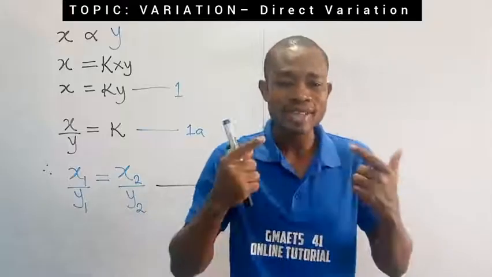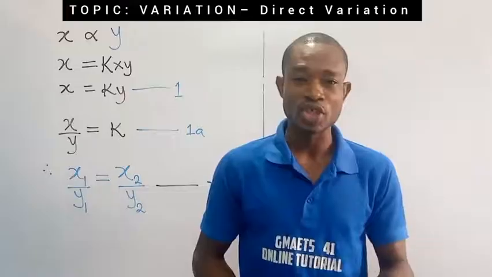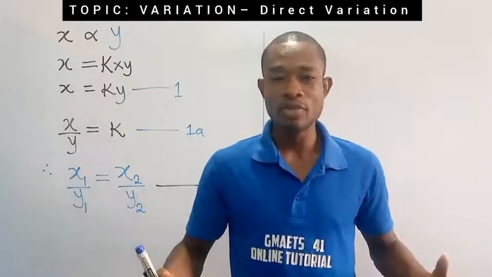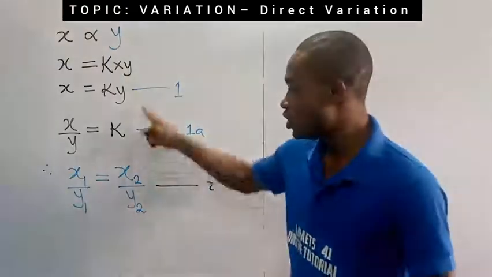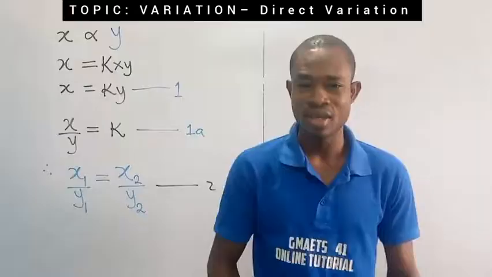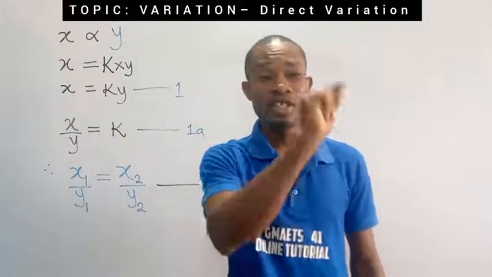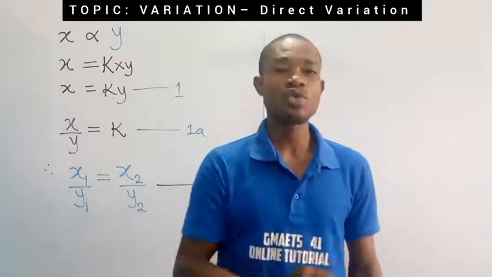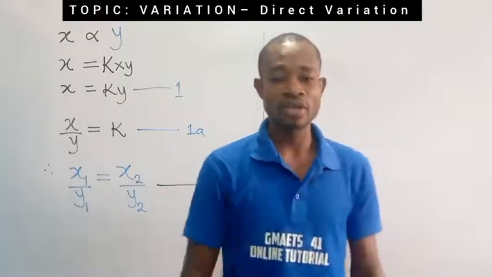For example, you can think about Charles' law. Charles' law relates volume and temperature in chemistry under gas law. It tells us that volume is directly proportional to what? The gas temperature. So we can use this to generate that formula. And if you agree with me, in Charles' law, the formula used for calculation is V1 over T1 equal to V2 over T2. What derived that formula is this direct variation.